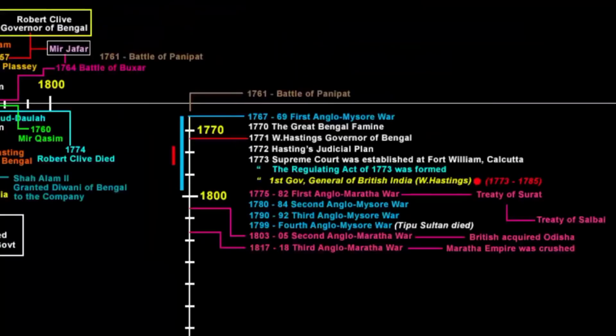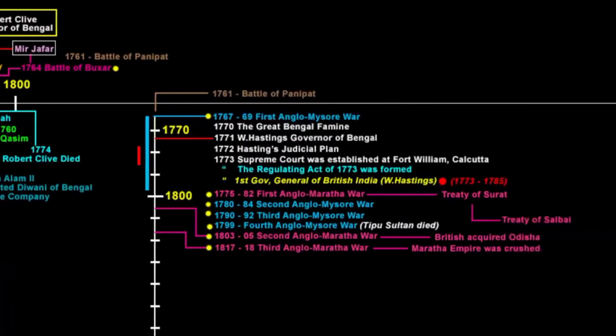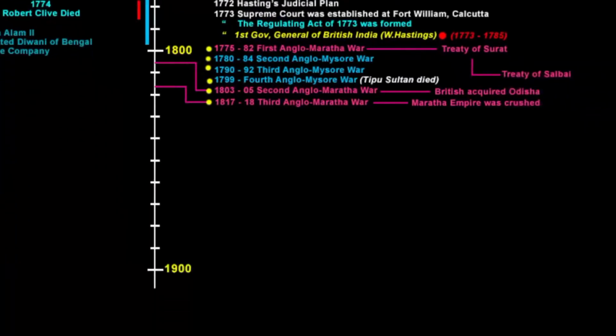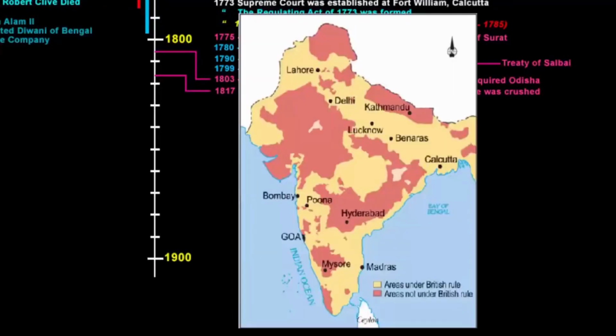If you look at the timeline, so far the company went to war against so many rulers, and the victories behind these wars gave enough confidence to the company that now the company claimed that its authority was supreme. That means its power was greater than that of any Indian states. Now in order to be a supreme power, the company had to take a step towards bringing the Indian kingdoms within the boundary of the British political power, basically annex them.